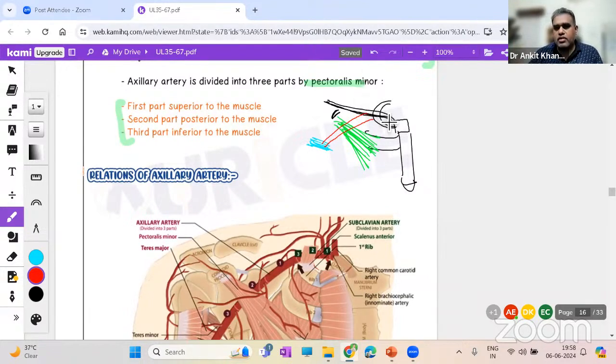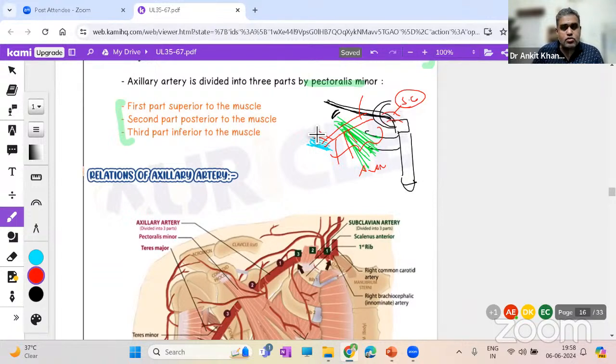Nothing doing. If at all you want to, you can label this over here as a subclavian artery, not needed though, but this whole artery is the axillary artery. And then what you can do is follow the total 6 branches. You can make some 6 lines and just label them.